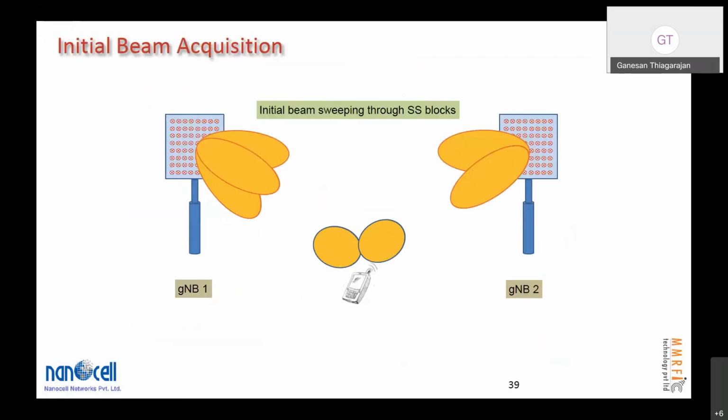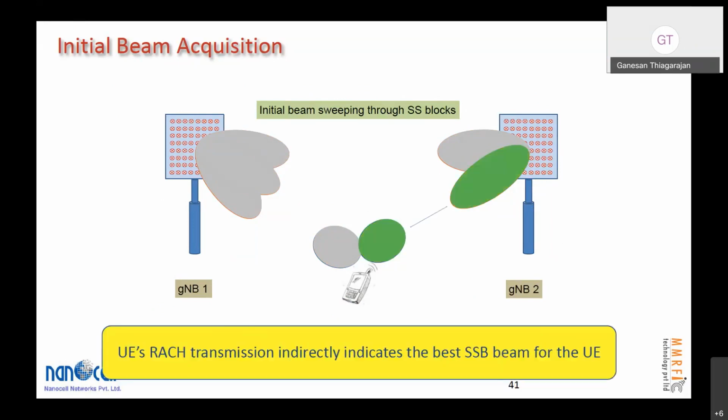Say initial beam acquisition. Let us say the mobile has two beams and antenna. The various base stations have other beams. So first it listens to base station one in all the three beams, and the other one. And then let's say it finds that base station two in this beam two for the UE is stronger, so it locks to that.